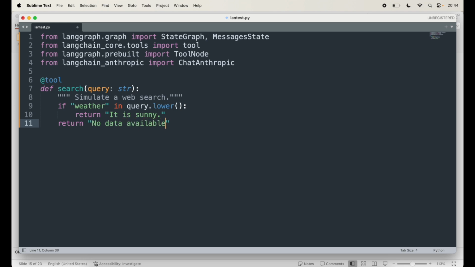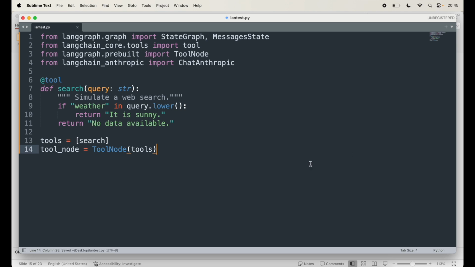That's good. So that's my tool definition. Now below it I'll say tools equal to a list with search, and tool_node equal to ToolNode, passing tools to it. So that defines a tool that simulates searching the web.